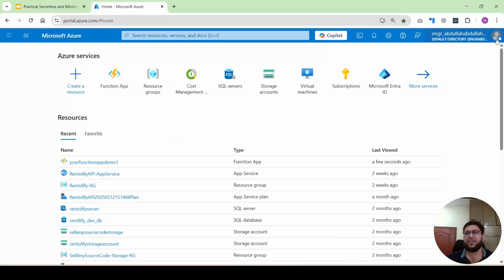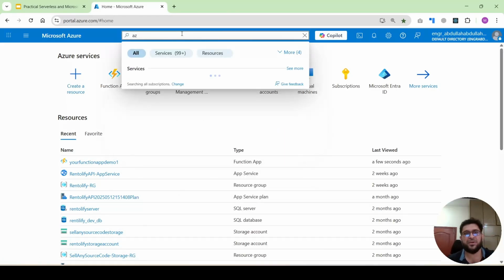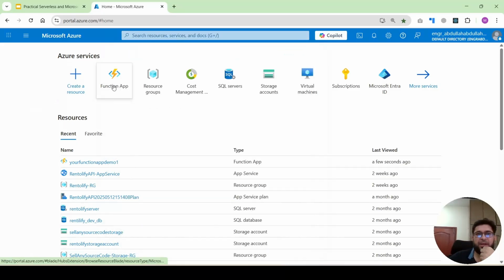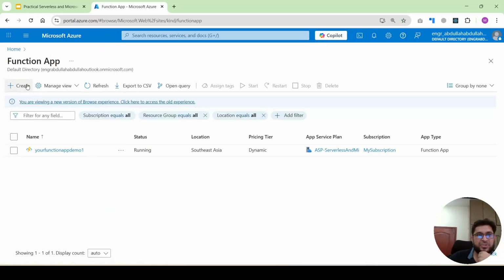First, you will create an Azure account at portal.azure.com. Once your account is approved and created, you will create these resources from Azure. For example, in this video we'll focus on Azure Functions. To create an Azure Function, you will search for Azure Function. You can see here Function App. So first we will create a Function App, like this, and click on Create.